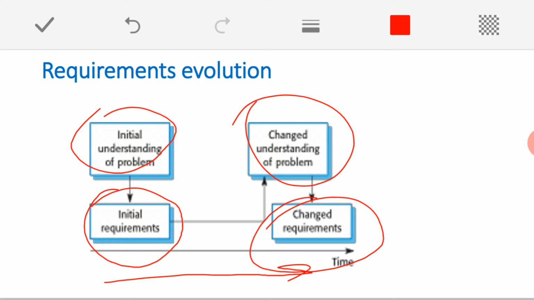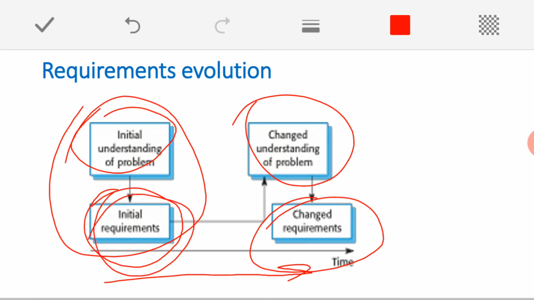Why? Because in the very beginning we have very little time. At that time we may not have understood the software to be developed in depth, so most of our requirements may be incomplete, or they might be wrong. But later, when we study the overall system and its overall theme, then after better understanding we may come up with good requirements, or the requirements can be defined in a better way. At that time we may need to change our requirements. This is what requirements evolution is concerned with.